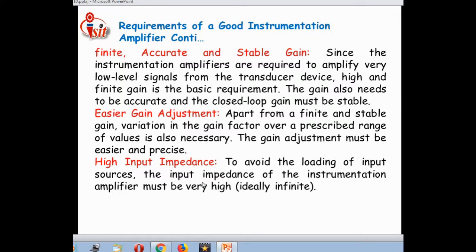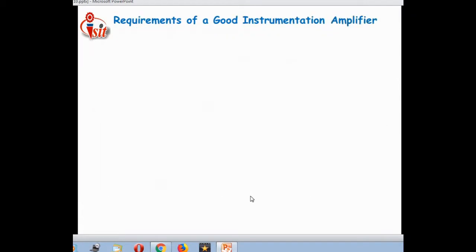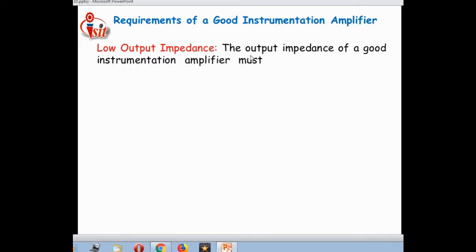To avoid the loading of an input source, the input impedance of the instrumentation amplifier must be very high, ideally infinite. That means input impedance should be ideally infinite, as we discussed for the ideal op-amp characteristics. In that, input impedance is also infinity. Along with it, the requirement for a good instrumentation amplifier involves some more parameters, that is a low output impedance.